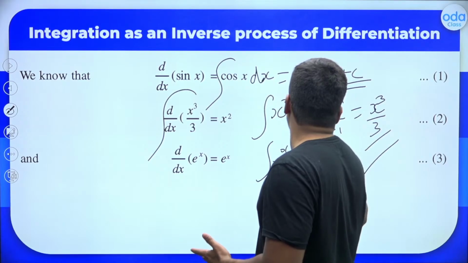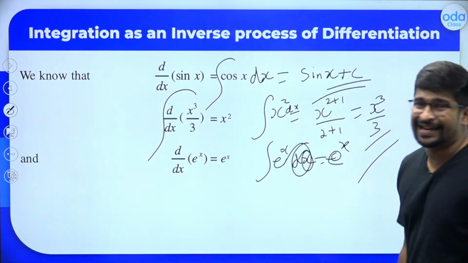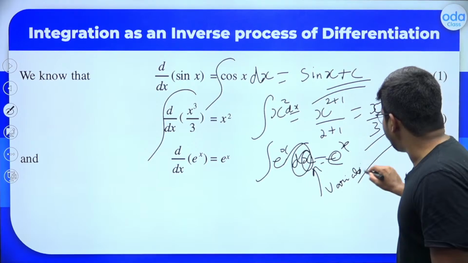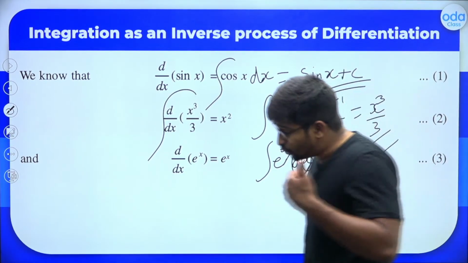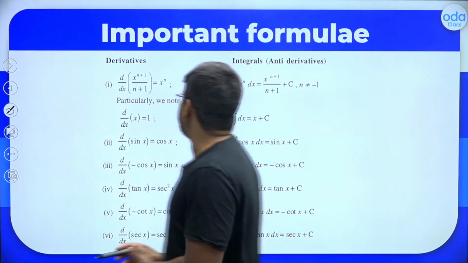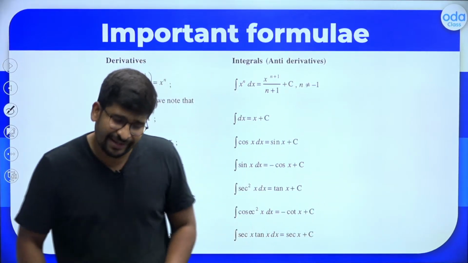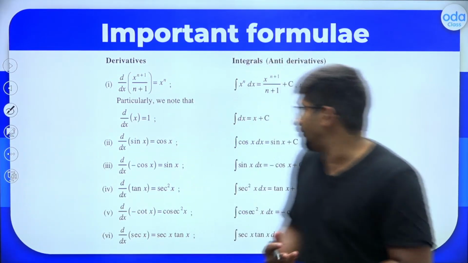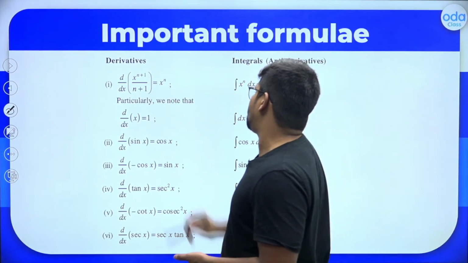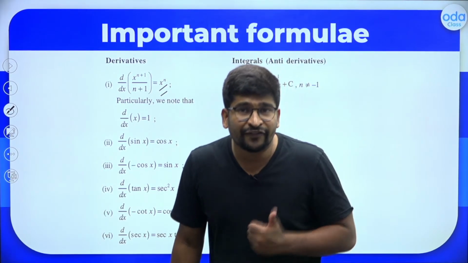Now you might wonder, what is this dx? Whatever is present with this d here, that is called the variable of integration, and that should be considered as the variable. Very, very important point. Now a few very important formulas, just comparing with differentiation. You know that derivative of x raised to n plus 1 by n plus 1 is x raised to n. So when you integrate x raised to n, what is the formula for the integral of x raised to n?